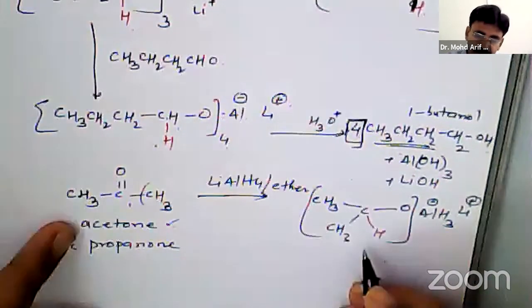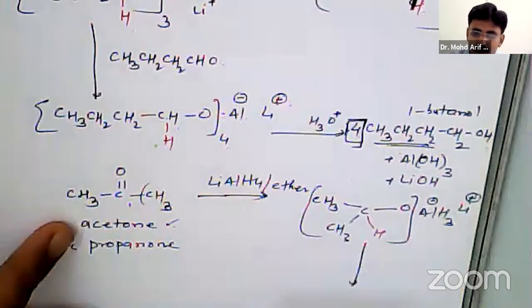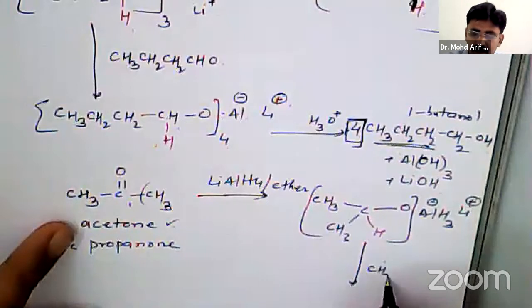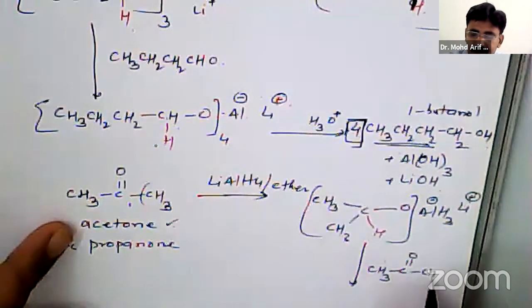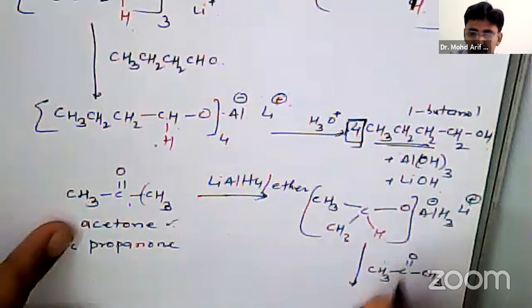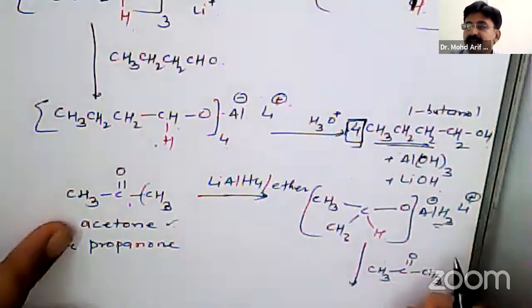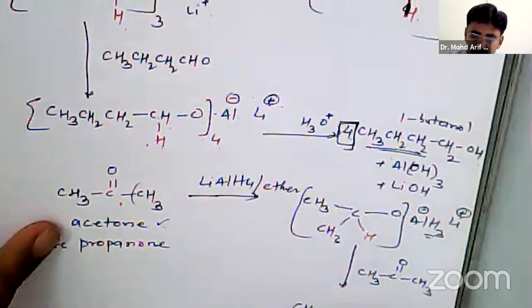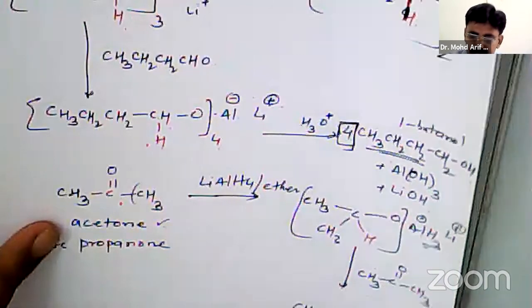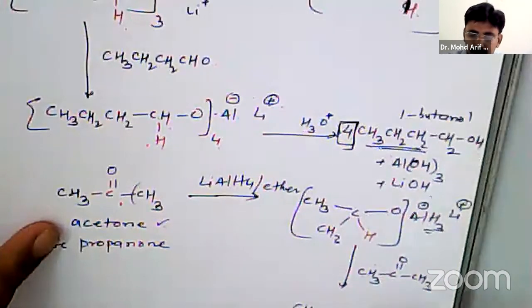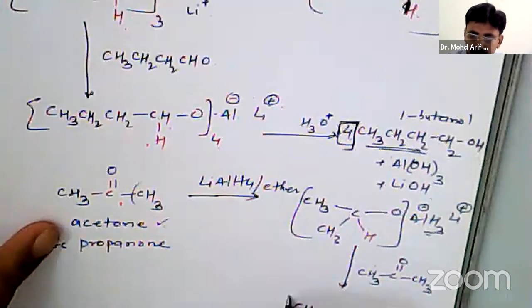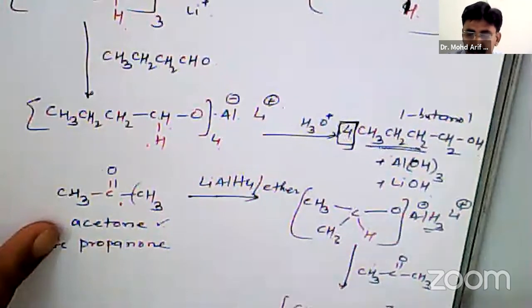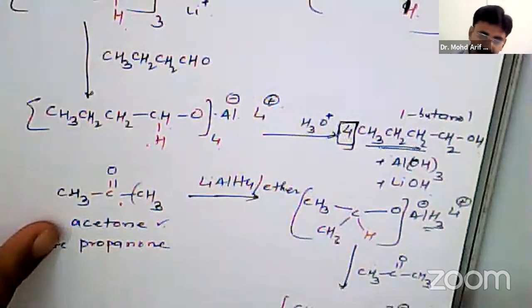Then the second molecule comes into picture and reacts with this. Still it is having 3 hydrides, therefore it reacts, and then there is formation of another species where it is having AlH2 negative, Li positive.